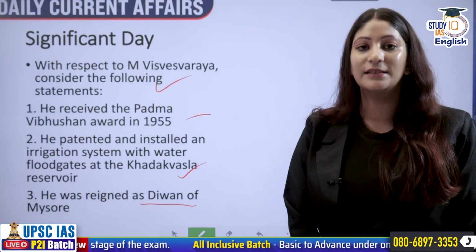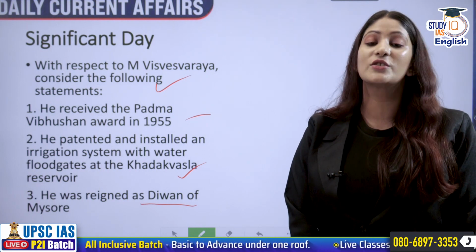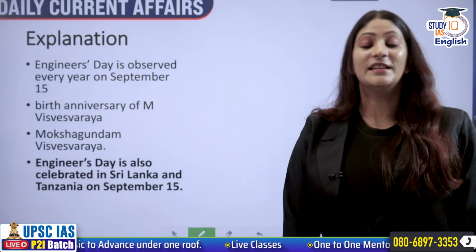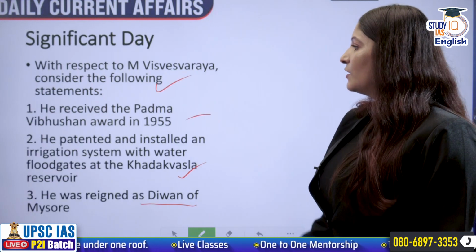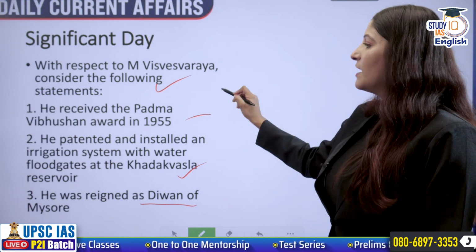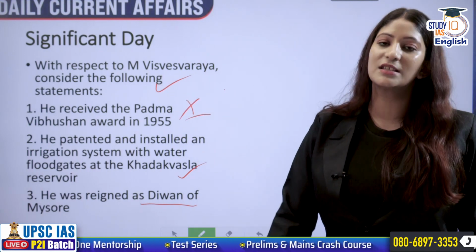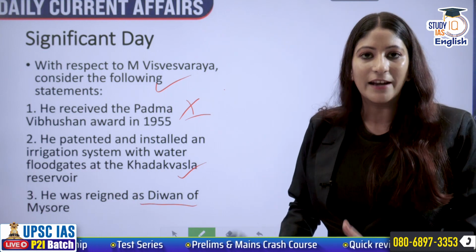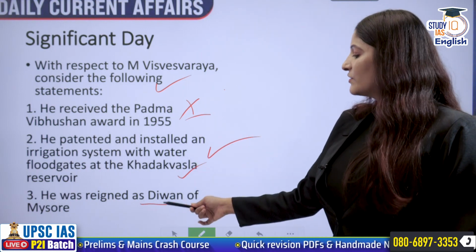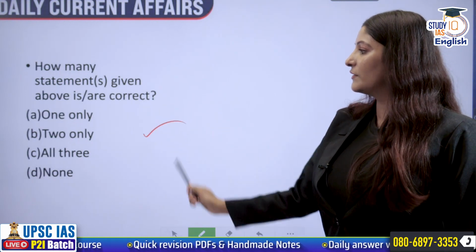Now, today is the birth anniversary of popularly known M. Visvesaraya. His name is Moksha Gundam, but he is popularly known as M. Visvesaraya. He received the Bharat Ratna, not Padma Vibhushan, in 1955. So the first is incorrect. He patented and installed an irrigation system because he was a pro-flood management person, and the second statement is definitely correct. He was Diwan of Mysore is also correct. Second and third are correct, first is not correct. So 2 only will be the correct answer.